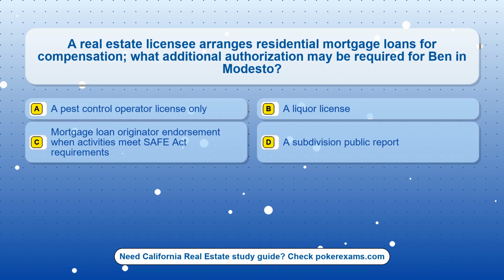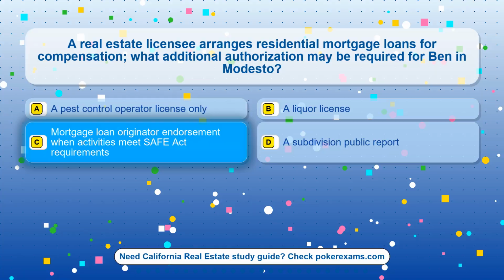Question 24. A real estate licensee arranges residential mortgage loans for compensation. What additional authorization may be required for Ben and Modesto? Option A. A pest control operator license only. Option B. A liquor license. Option C. Mortgage loan originator endorsement when activities meet SAFE Act requirements. Option D. A subdivision public report.